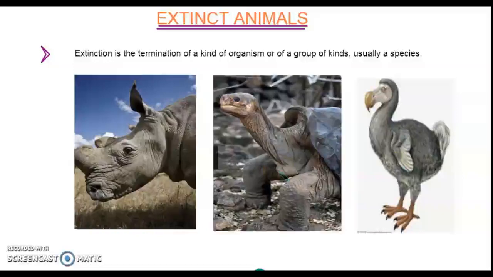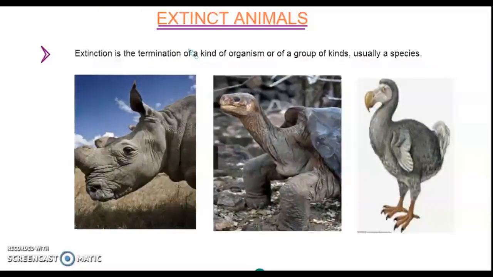Even we can say of the dinosaurs. There are no dinosaurs left. But there were dinosaurs years ago. So the animals which have become extinct, which are no more in this world, are known as the extinct animals.